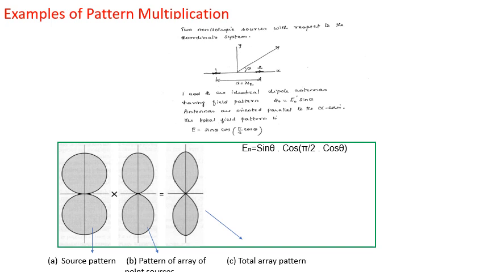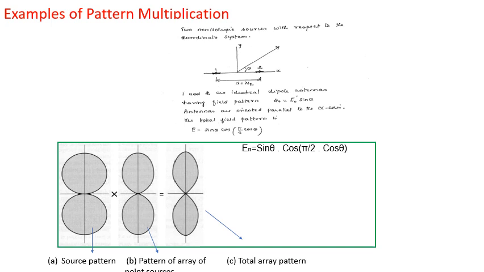Here we have taken a short dipole, and the phase angle α is equal to 0. Then the total field pattern is E = sin θ cos(π/2 cos θ). The field pattern of the individual source is E0' sin θ, whereas the total field contributed by the two point sources at the distant point P is cos(π/2 cos θ).